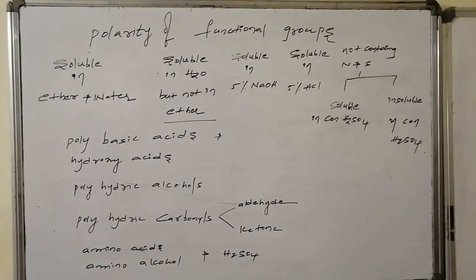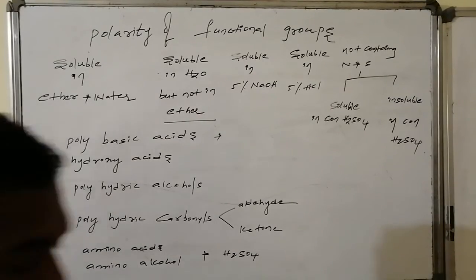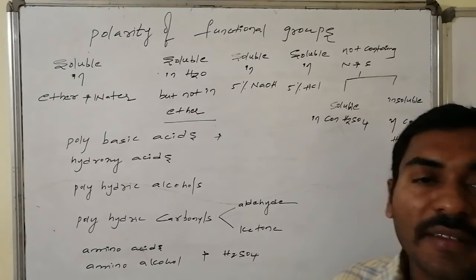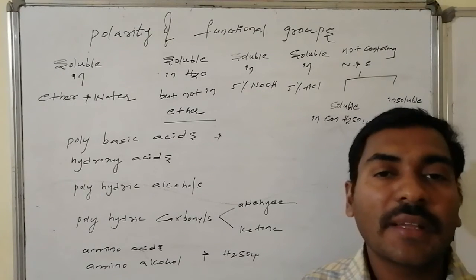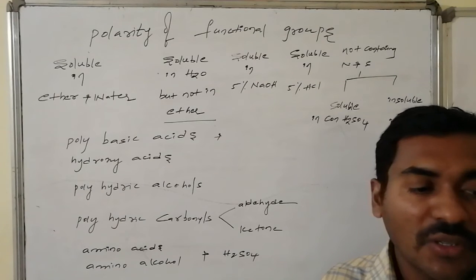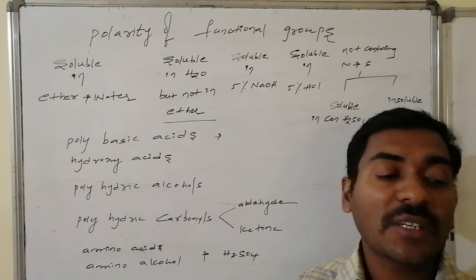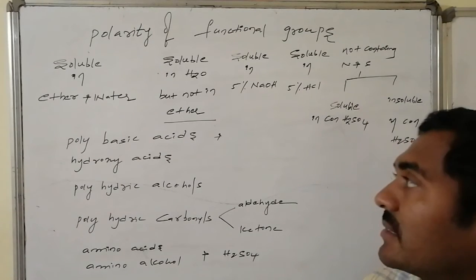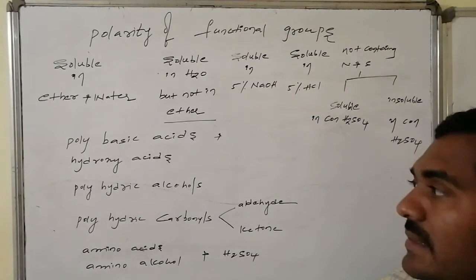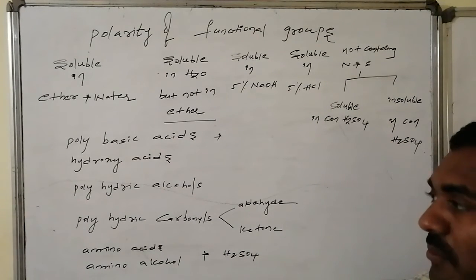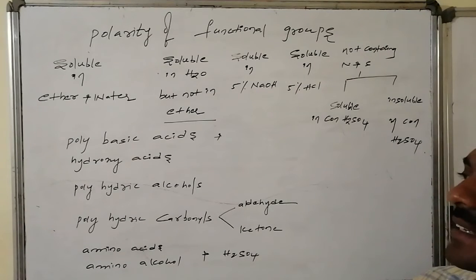Yes, the second variety of the combination of solvents is soluble in just water but not in ether. There are certain specific functional groups, or collections of functional groups, in organic molecules that are more polar. Those are soluble in water only, but not soluble in ether. Those are polybasic acids and hydroxy acids, polyhydric alcohols, alcohols containing more than one hydroxy group, and systems containing more than one acid group.